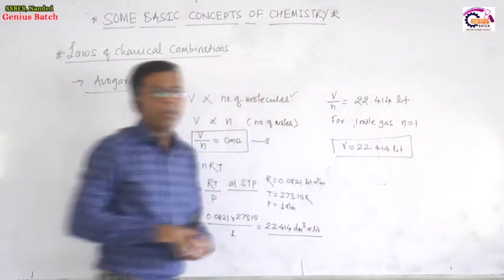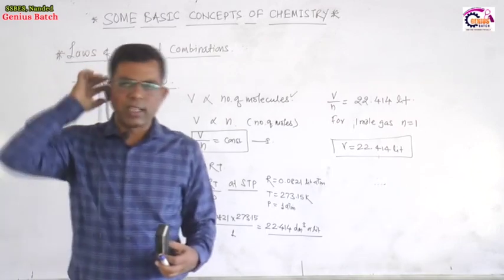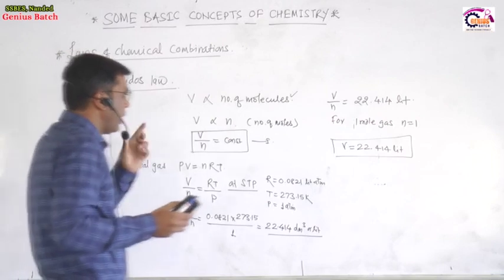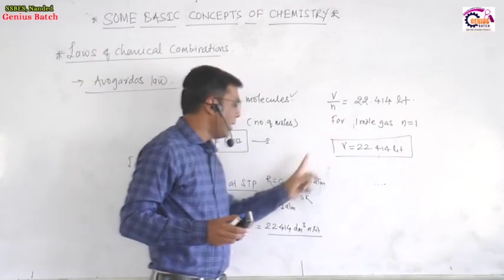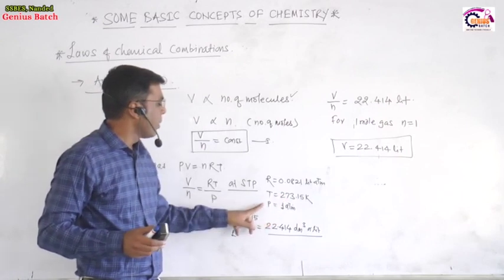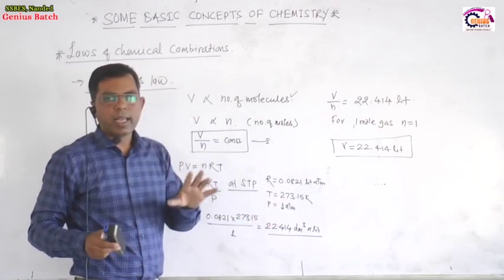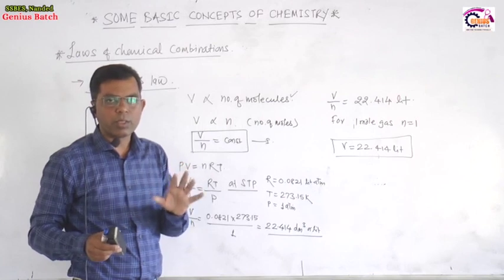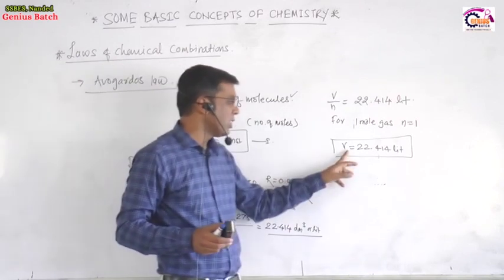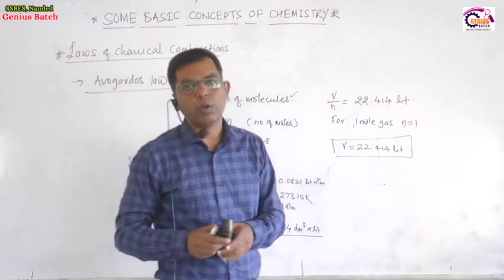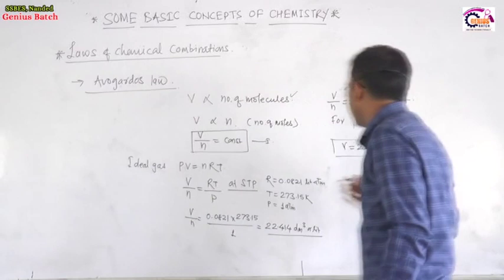If 1 mole of any gas is taken at STP condition, means at this temperature and this pressure, any gas, whether it is hydrogen, oxygen, carbon dioxide or nitrogen, all gases occupy 22.414 liter volume, means all gases have the same volume.